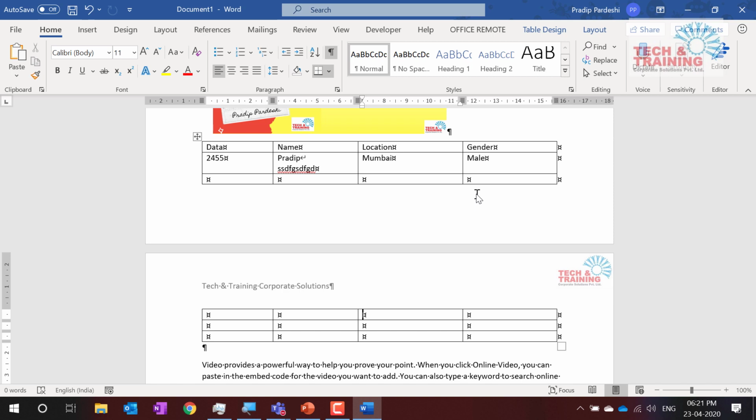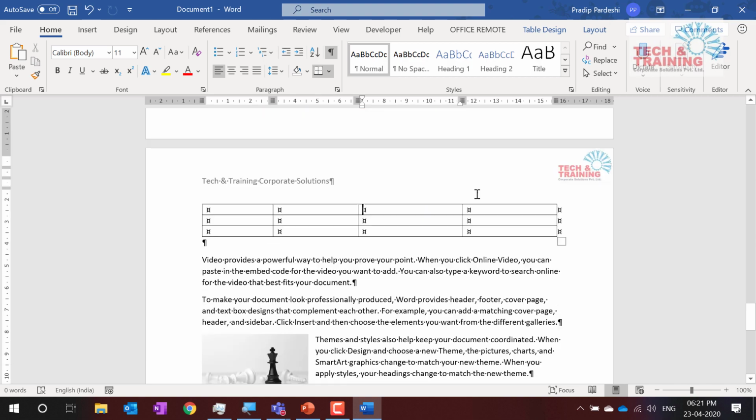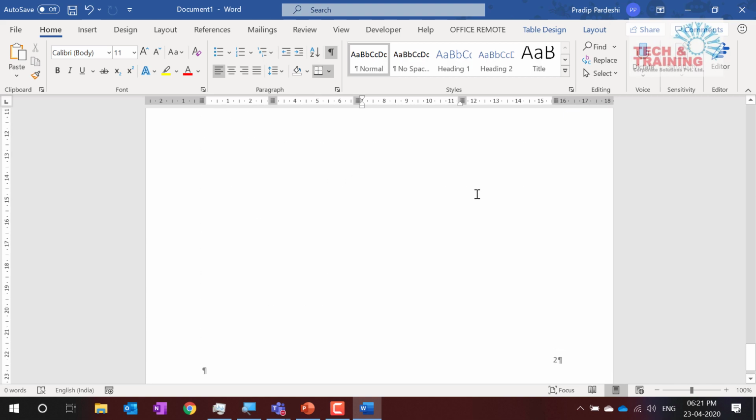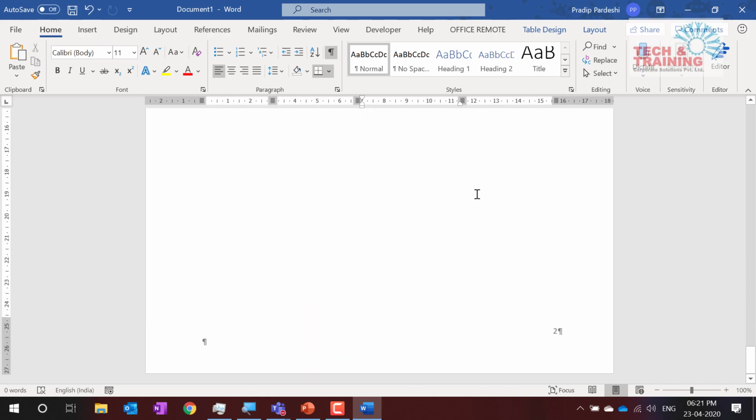The reason I'm going to talk about this table of content is because tomorrow in PowerPoint we would need this feature. So let me quickly talk about this table of content and then we will be discussing another feature, that is mail merge, and that probably would be the last feature. So I go to new.